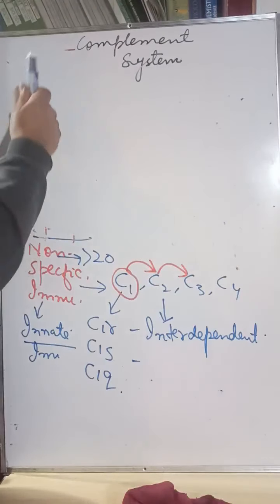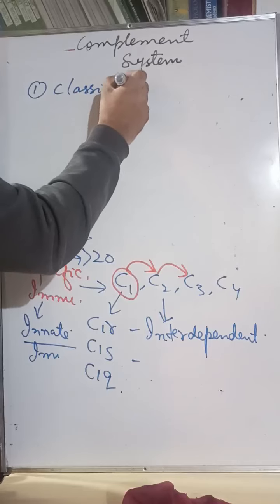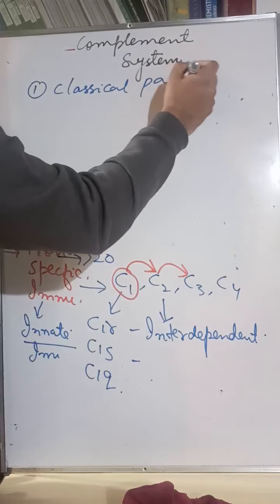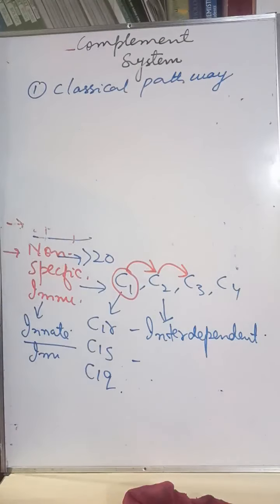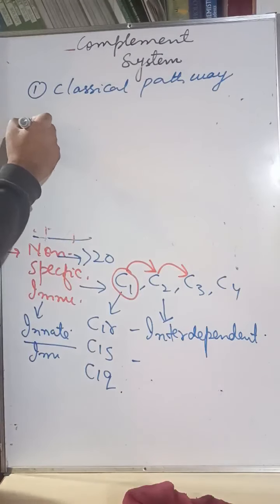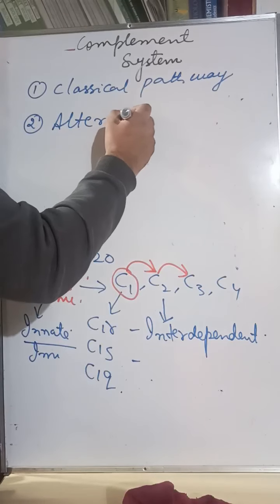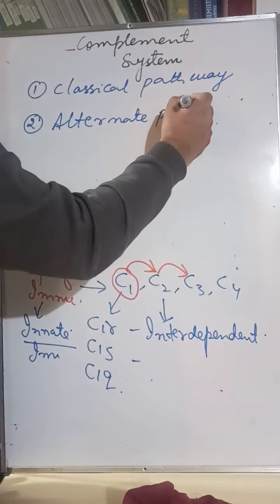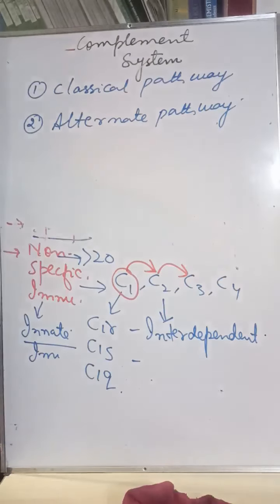Number one is classical pathway. The complement system gets activated through two pathways. One is called the classical pathway, and another is called the alternate pathway. So it functions in two pathways, classical pathway and alternate pathway.